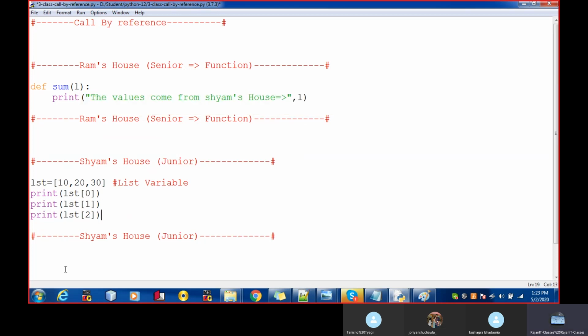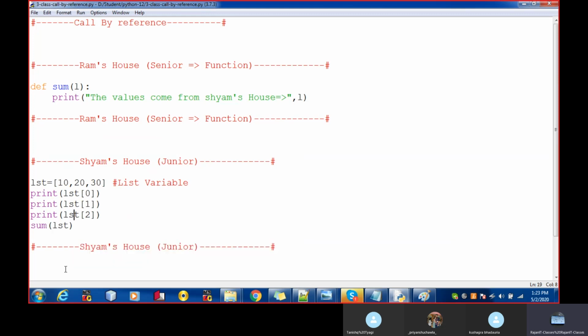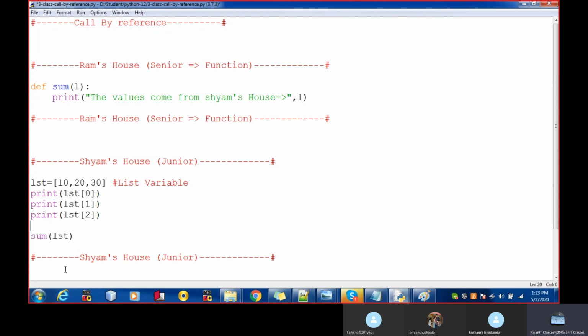I'm calling the sum function, which belongs to Ram's house, and passing the LST. That's it. You see, the values that come from Sham's house are 10, 20 and 30. So I'm just now here printing.